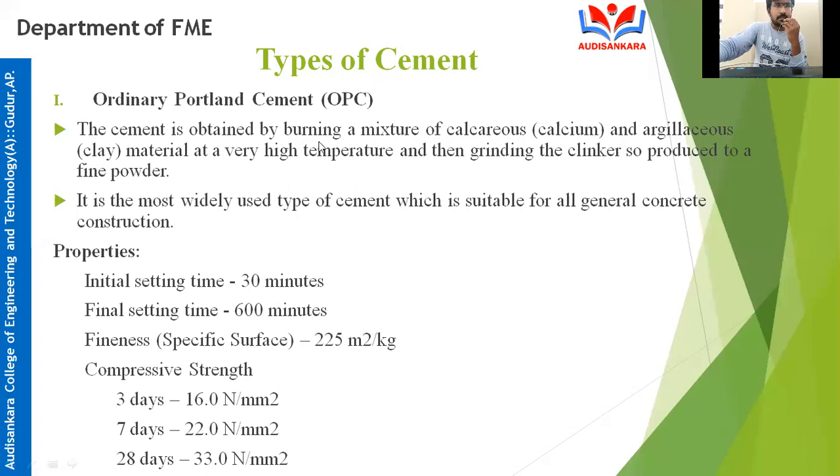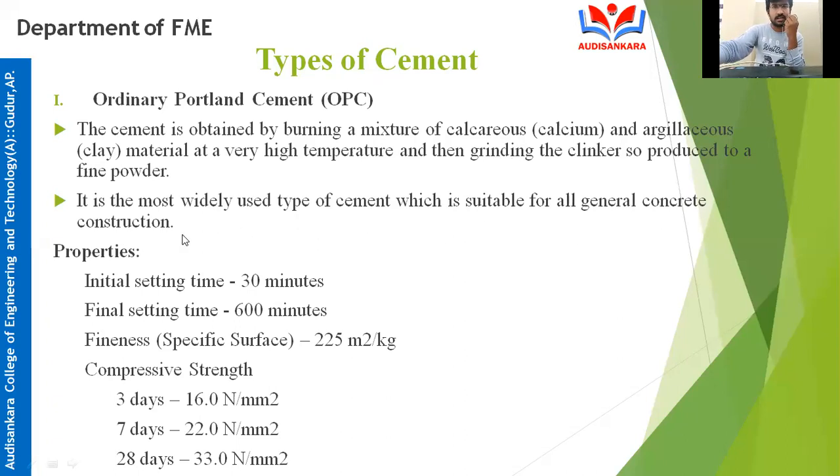The cement is obtained by burning a mixture of calcareous and argillaceous material at a very high temperature. By burning them at a very high temperature, the final product obtained is clinker. Then they will grind this clinker. After grinding of clinker, powder is formed. That fine powder is known as cement. It is the most widely used type of cement, which is suitable for all general concrete constructions.